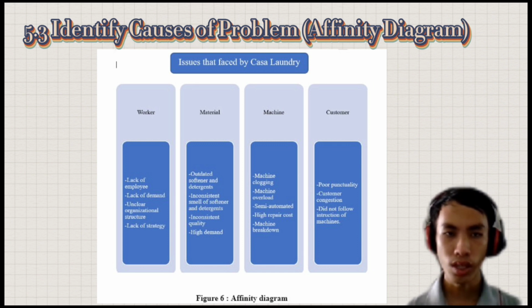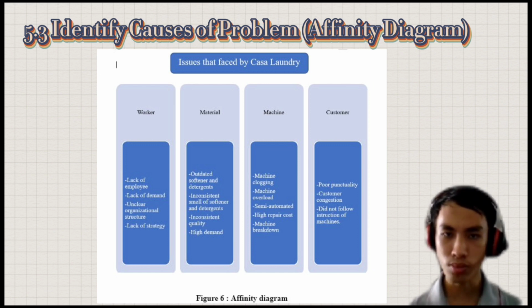of workers. In terms of material, Kesa Laundry often faces issues like outdated softener and detergent, inconsistent smell of softener and detergent, inconsistent quality, and high demand toward softener and detergent since the machine is semi-automated. In terms of machine, Kesa Laundry faces issues like machine clogging and machine overload that affect the operation of machines. Moreover, machines work as semi-automated, which will increase the chance of machine breakdown and take high costs to repair it.